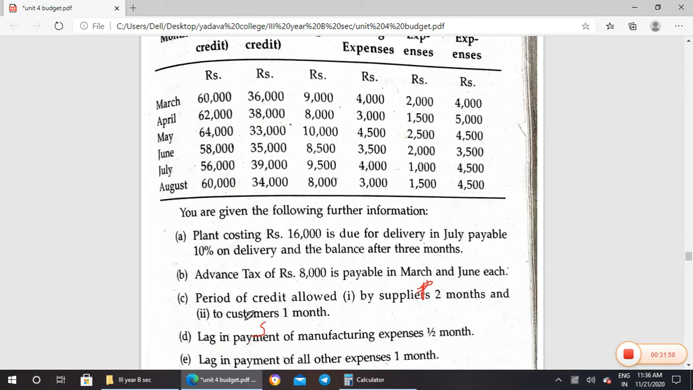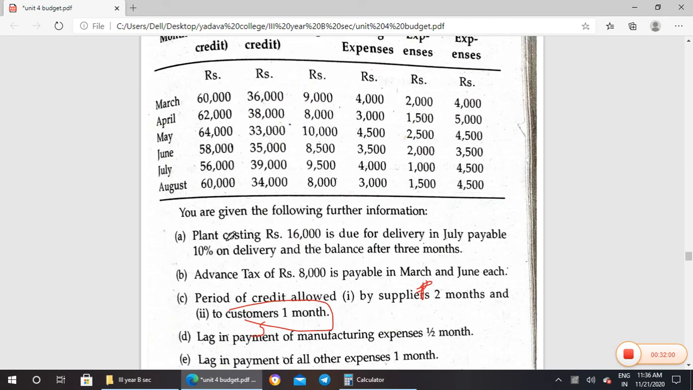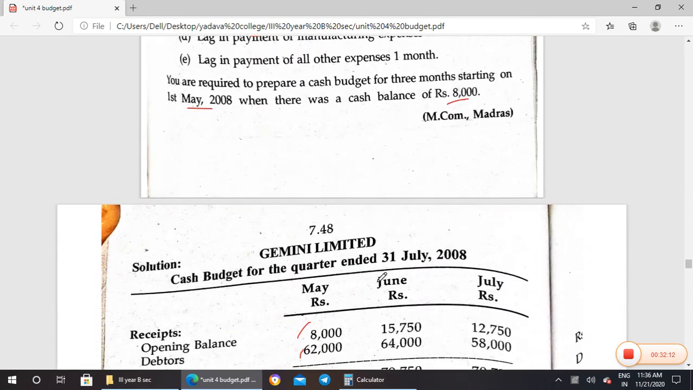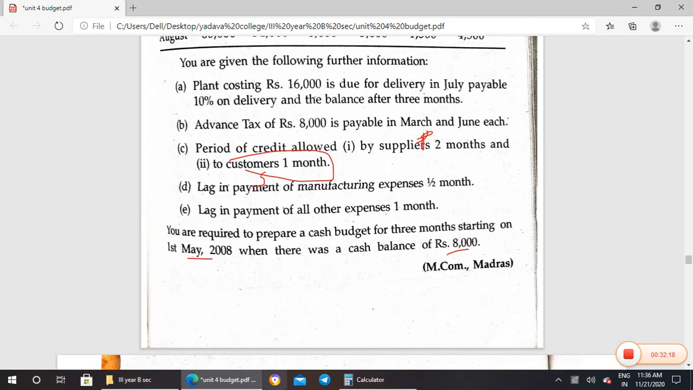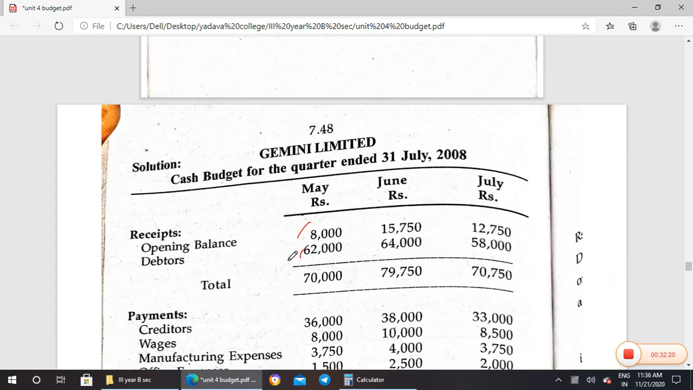Sorry, sales one month, customers for one month. Okay, so that means April will be paid in May, May will be paid in June, June will be paid in July, July will be paid in August. But they asked to prepare only for three months, May, June, July. So this is April sales, this is May, this is June.